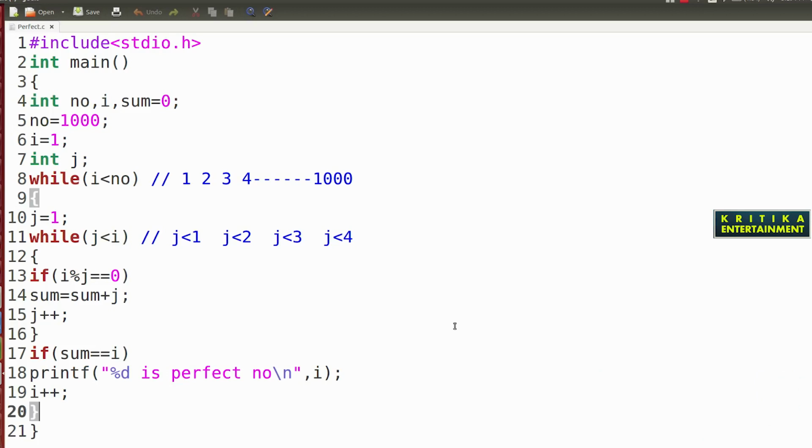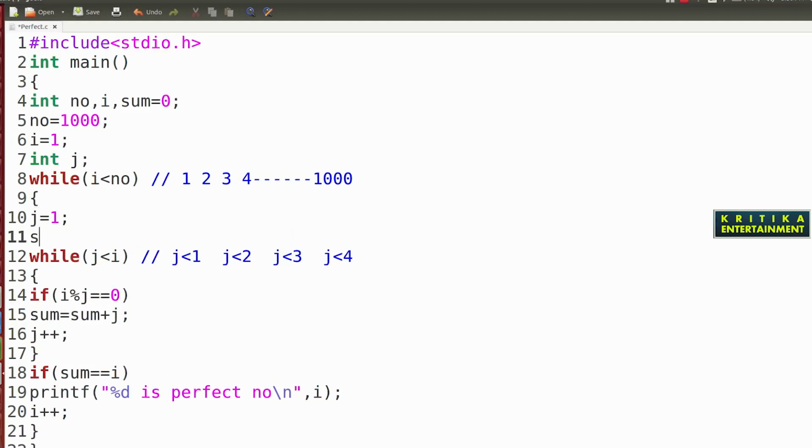Then if sum equals I... So what is the problem? Before entering the while loop, you write sum equal to 0. Starting with J equal to 1 and sum equal to 0, then I will check this.